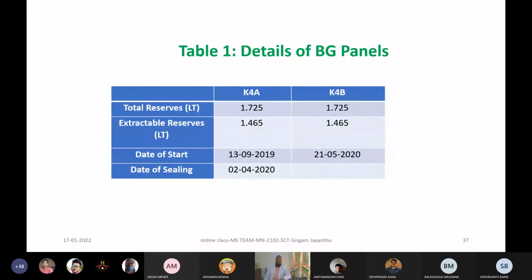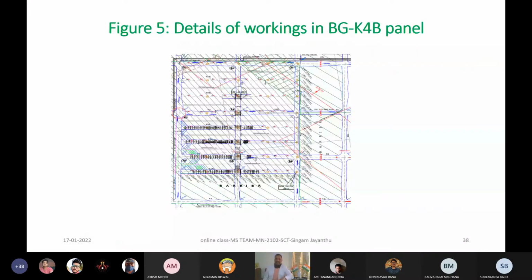Now, this is that example. This is one blasting gallery (BG) panel, which we have been investigating, and I have to submit the final report within a couple of months. This was completed last year, and I have already shown you when this panel started.